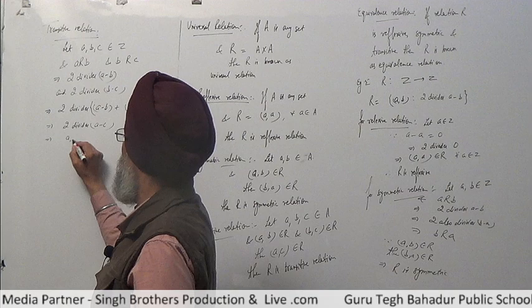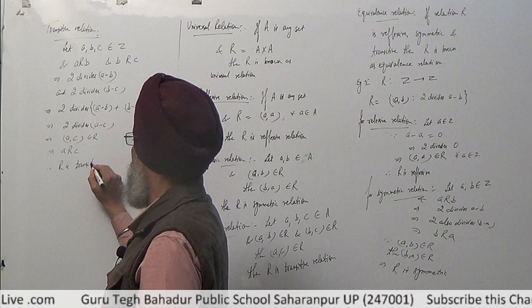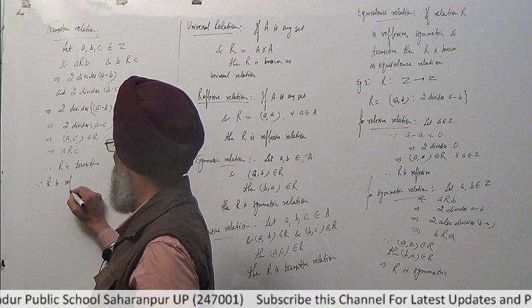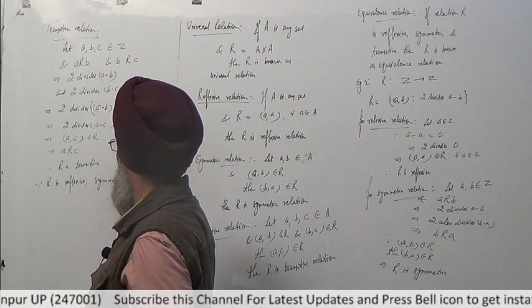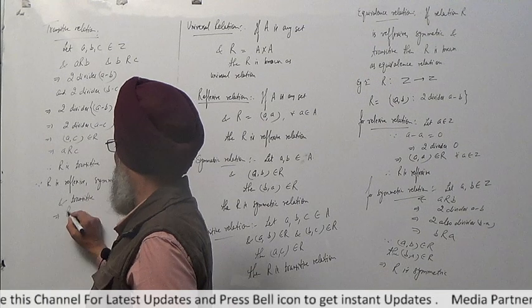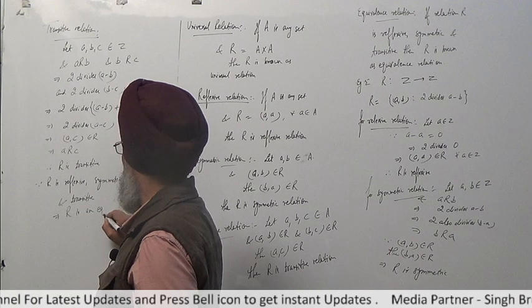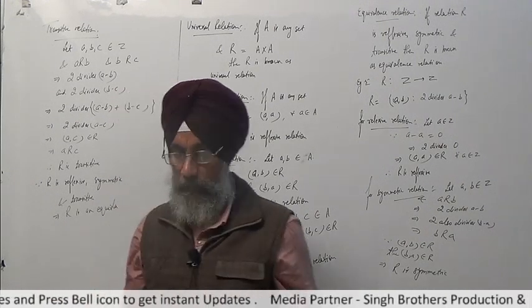Therefore, R is transitive. Now, since R is reflexive, symmetric and transitive, it implies R is an equivalence relation.